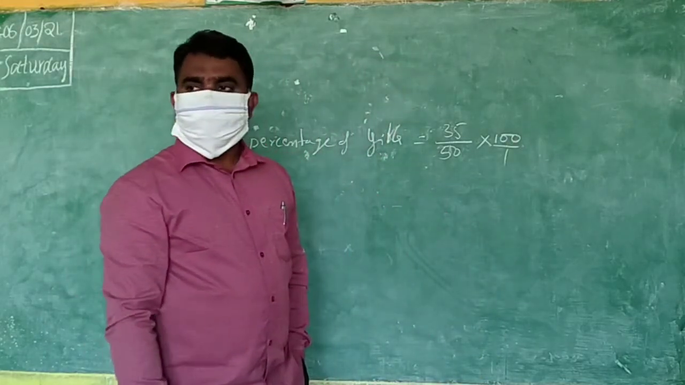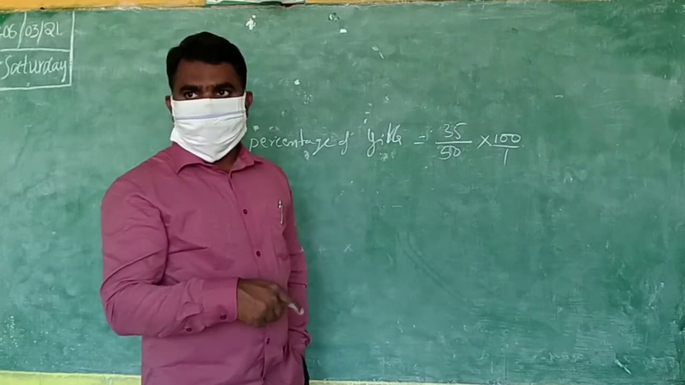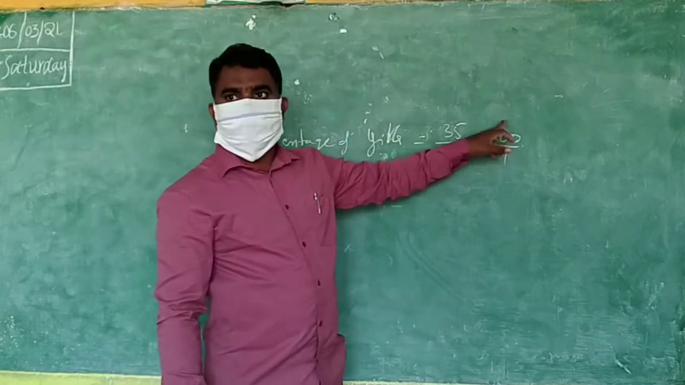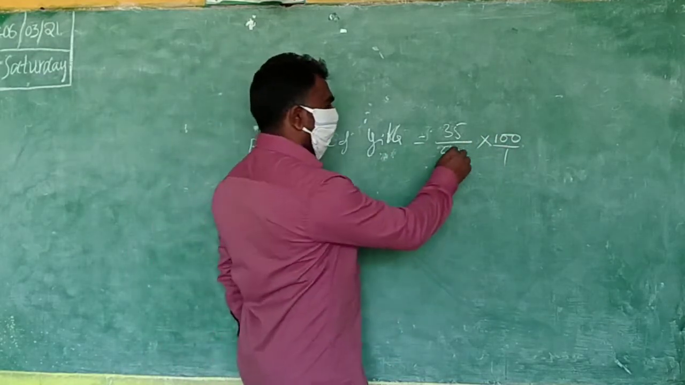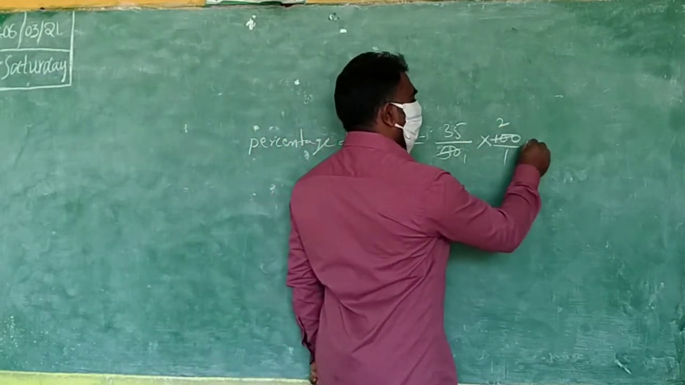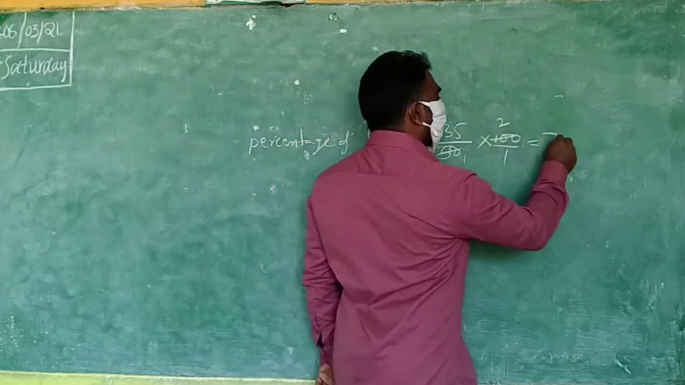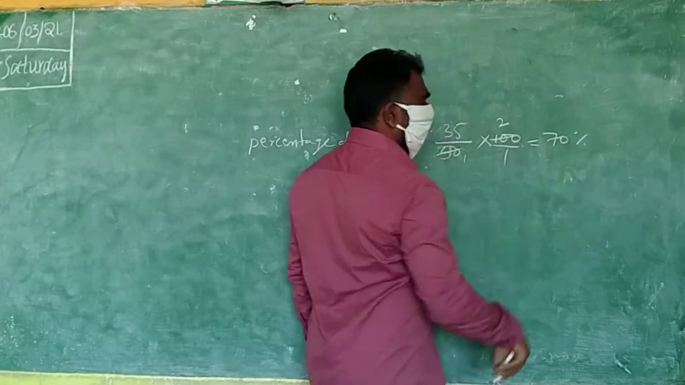Try cancellations, you know that. Numerator and denominator both cancel by 50. Now nothing is left for cancellation. 35 times 2 gives 70%.